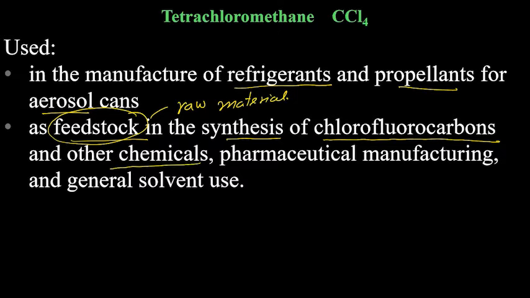And other chemicals, pharmaceutical manufacturing, and general solvent use. The main thing you need to understand is that CCl4 has very limited usage in the real world, but you will be using CCl4 with bromine. If we have time, we will do the questions. You will see that with bromine, when CCl4 is used, it actually creates dihalides, vicinal dihalides. That is a very, very important conversion reaction.